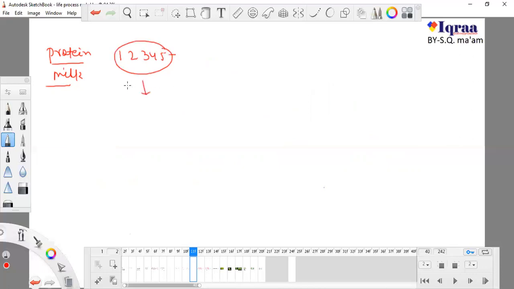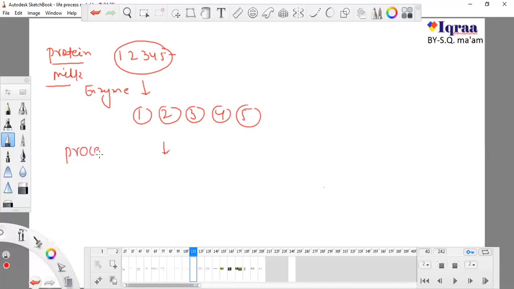Whenever we take it, the enzymes of our body break this milk protein into 1 2 3 4 and 5, and some other processes of our body will change this into 1 2 4 5 3 or any other manner. So we took this as the source of protein, but the enzymes of our body, after some processing, broke this down, and finally a new protein is formed by our body.